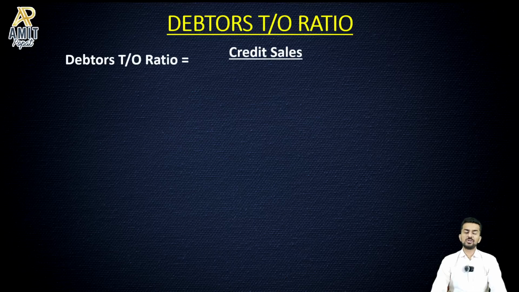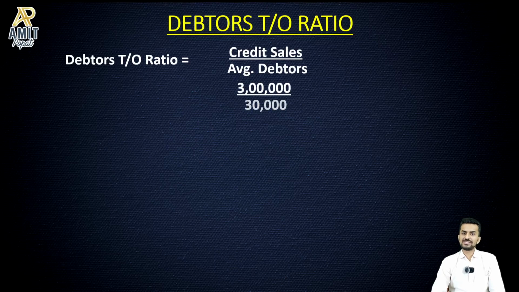So debtors turnover ratio formula is credit sales divided by average debtors. What does it try to calculate? Let me just give you some numbers and you'll get a better idea. If for example credit sales is 3 lakhs, average debtors is 30,000, that means 10 times.